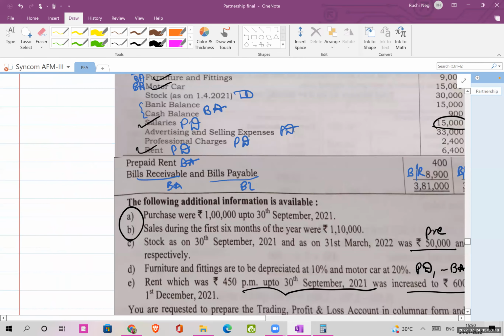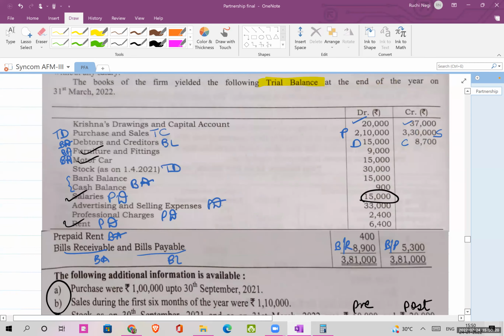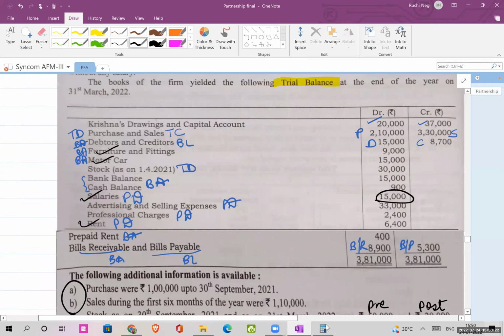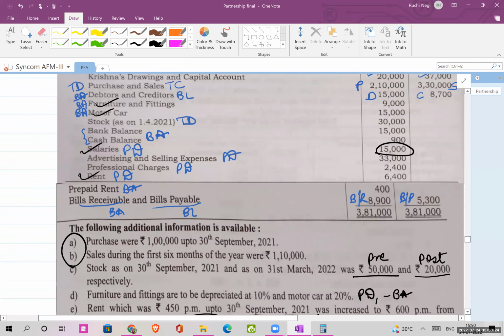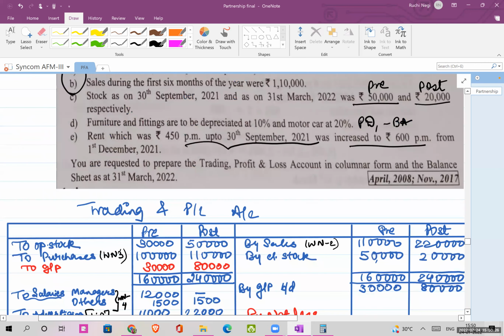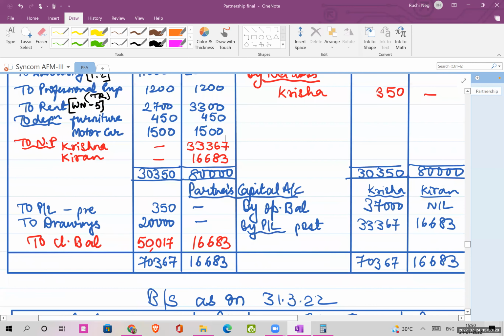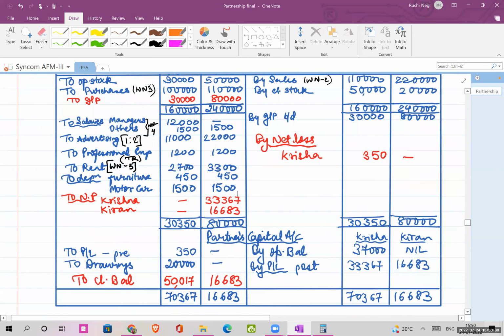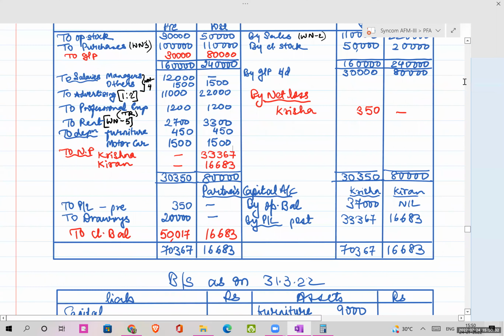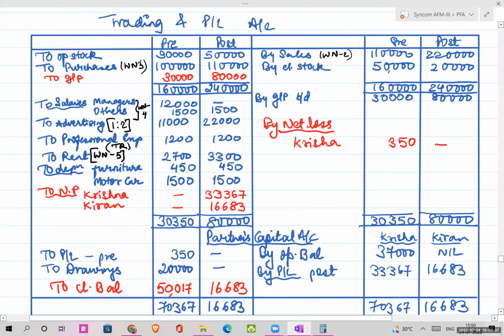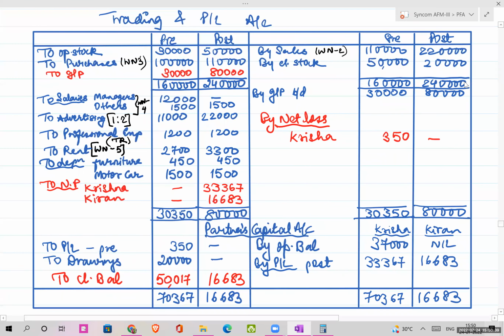How much was furniture? 9,000. So how much percent of 9,000? 10%. 900, right. So 900 I am going to divide in equal ratio 1:1. That is 450 and 450.